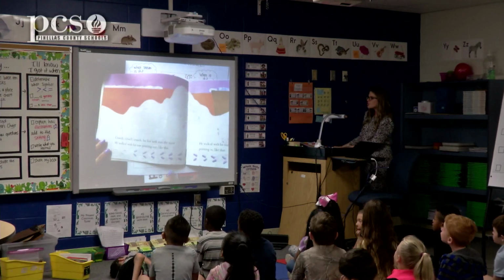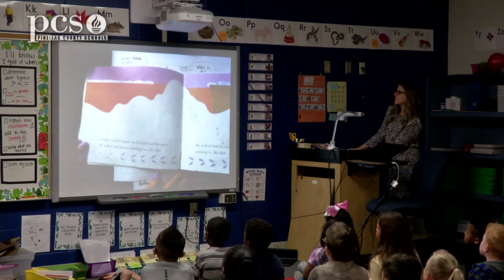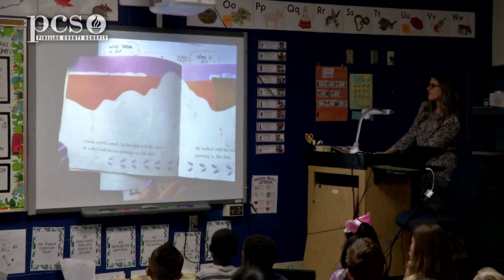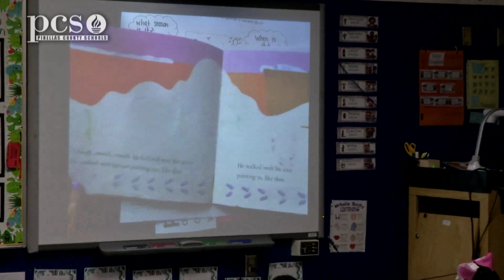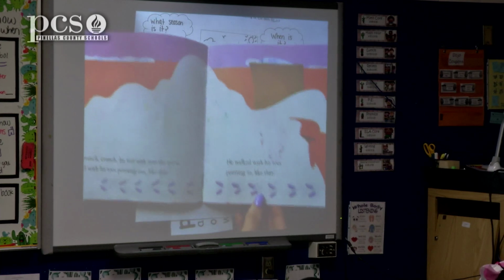It says, crunch, crunch, crunch. His feet sank into the snow. He walked with his toes pointing out like this. He walked with his toes pointing in like that.